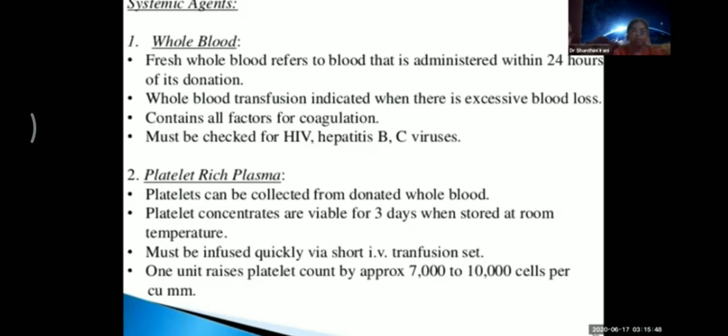Platelet-rich plasma. Platelets can be collected from donated whole blood. Concentrates are viable for 3 days when stored at room temperature. They are infused very quickly via short transfusion sets. 1 unit raises the platelet count by approximately 7,000 to 10,000 cells per cubic millimeter. See, these are generally for patients who are very critically ill. Next.